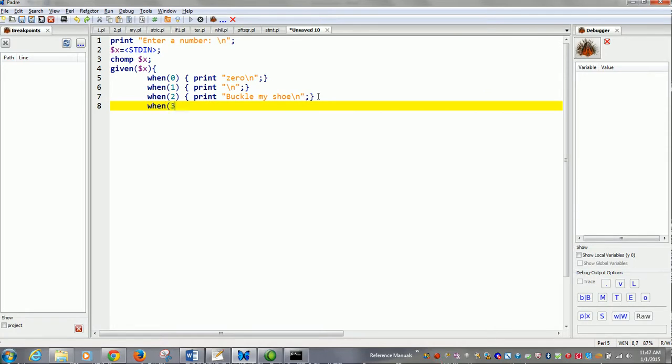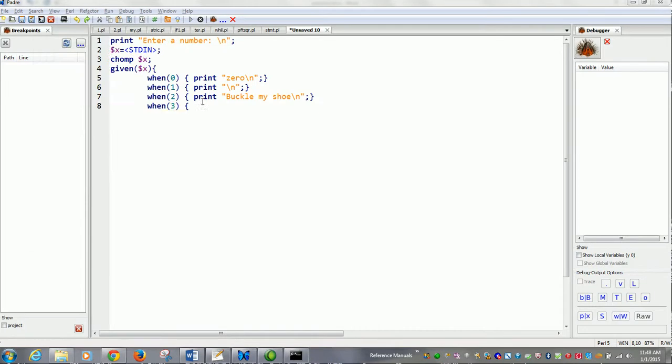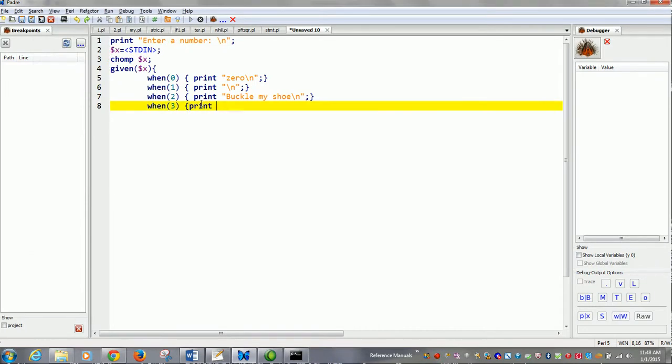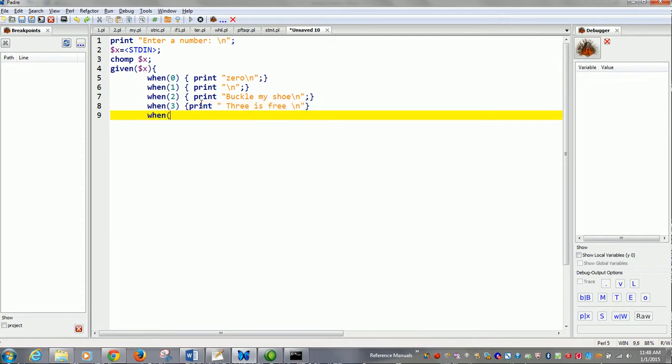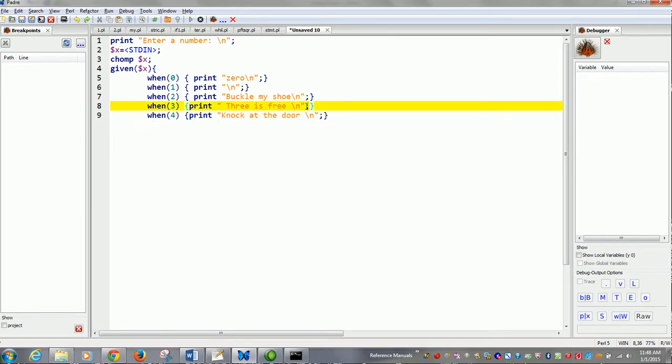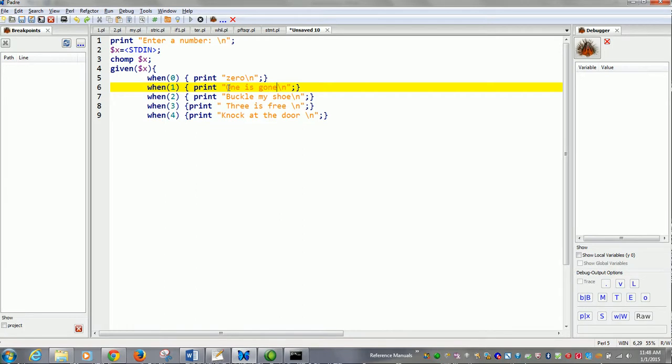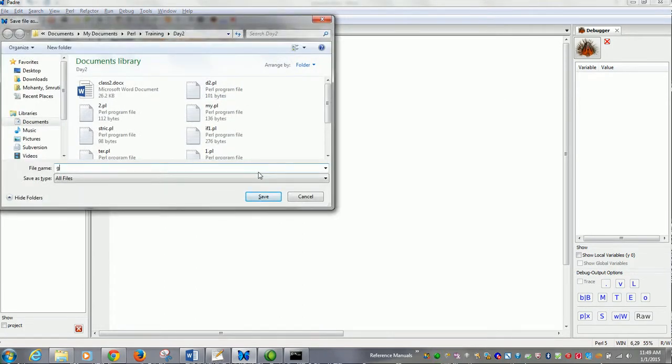When 3, print 3 is free backslash n. When 4, knock at the door. Save it as Maths.pl.